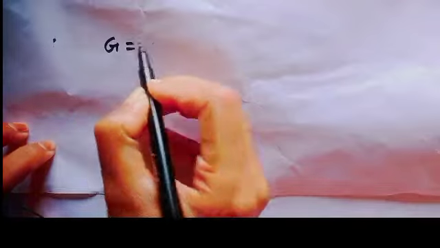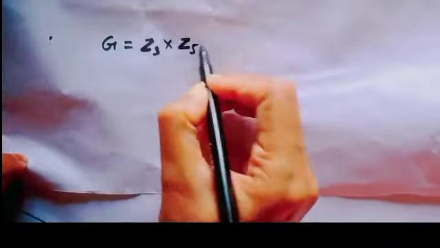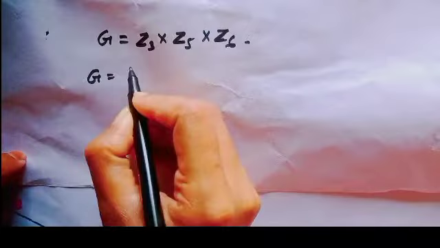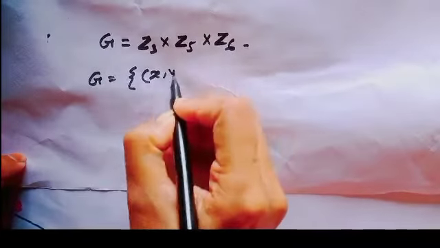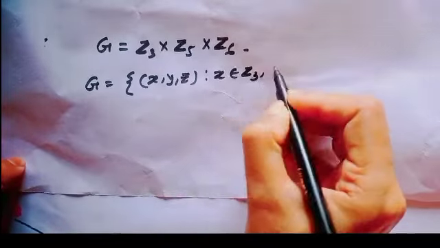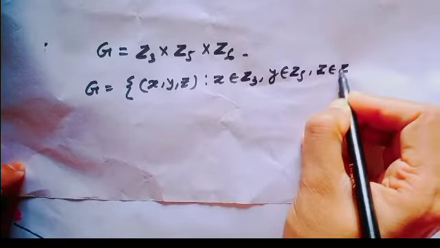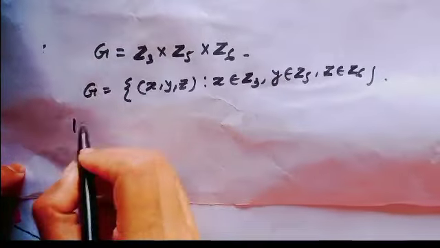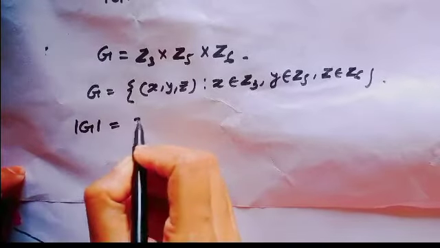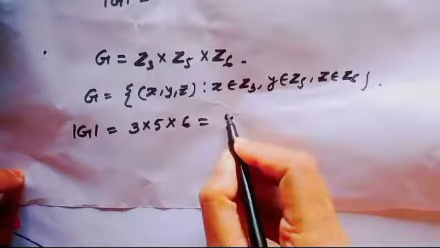Now consider another example, G equal to Z3 cross Z5 cross Z6. Then the members of G look like the set of all (x, y, z) such that x is a member of Z3, y is a member of Z5 and z is a member of Z6. Then the order of G will be 3 times 5 times 6, which is equal to 90.